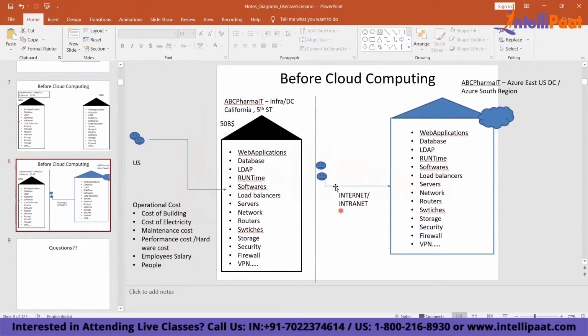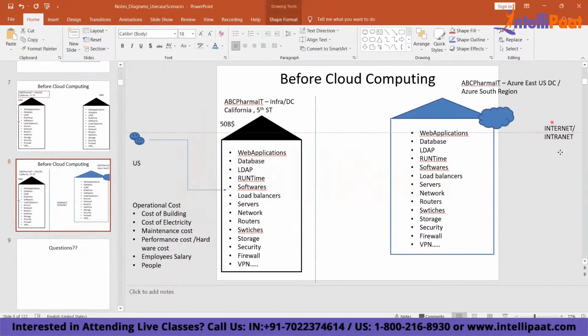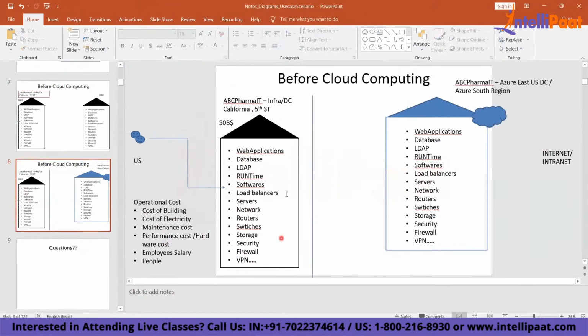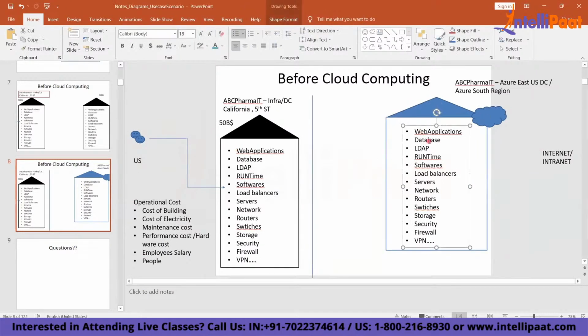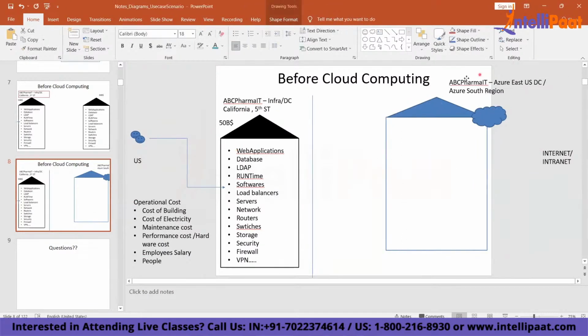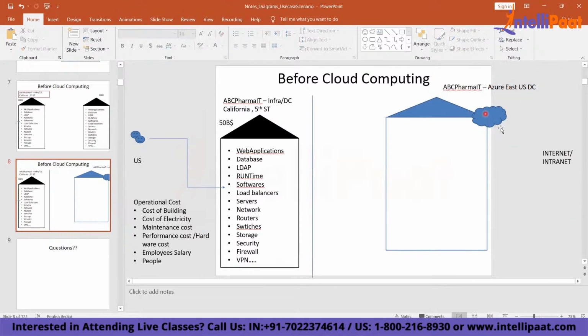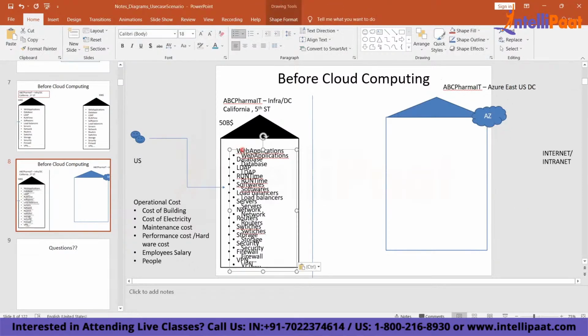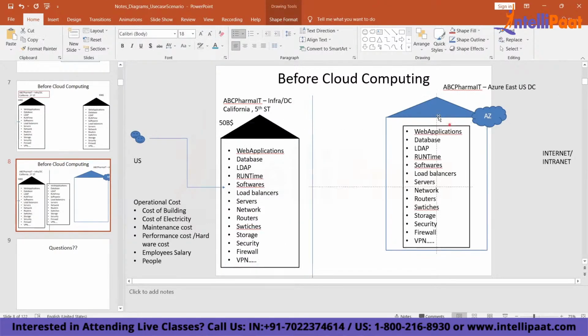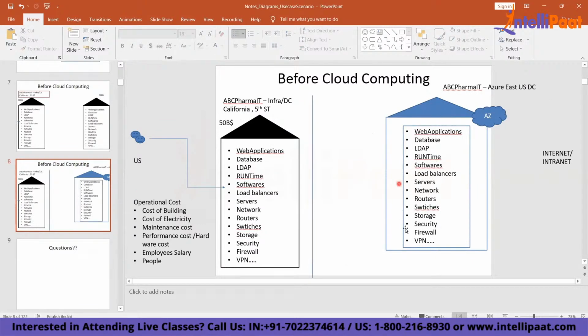So if you come to this slide, before cloud computing came in, all the users used to connect to your own infrastructure, right? After cloud computing came in, what happened? Let's say you are deploying things to an Azure environment. The same pharmaceutical company is running this service in an East US region, in Azure. What will they do? Instead of running from their own data center, they will run everything from the Azure platform.